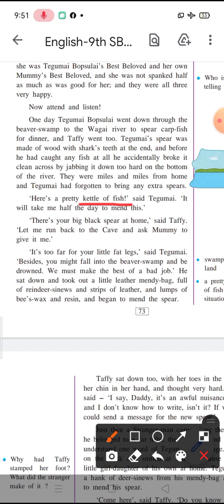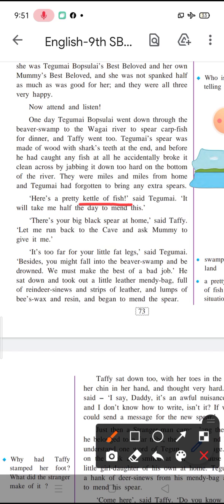No, it is not so, but he means to say that since her feet are small, she will take longer to travel the same distance, and he being a grown up and an elder, he will take long steps, and could probably cover the same distance in less time. So he says to Taffy, "No, your legs are small, and you will take a lot of time to reach home and come back again.